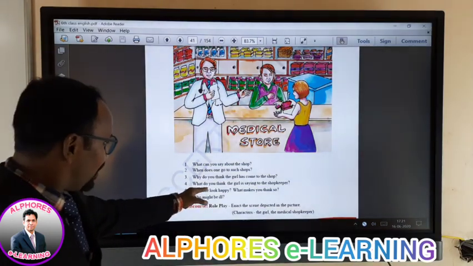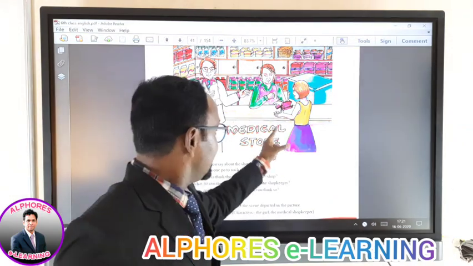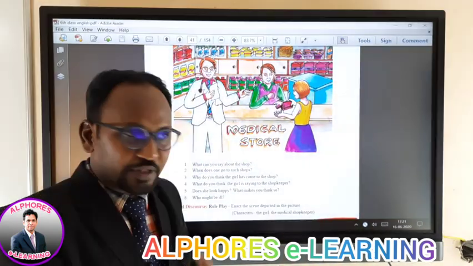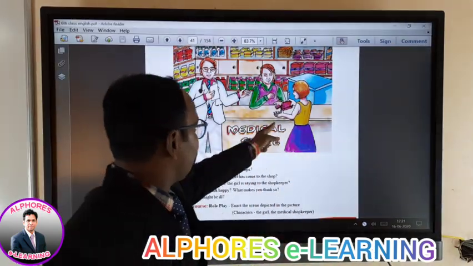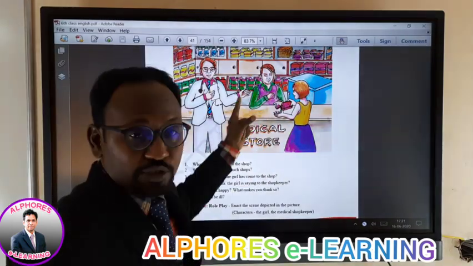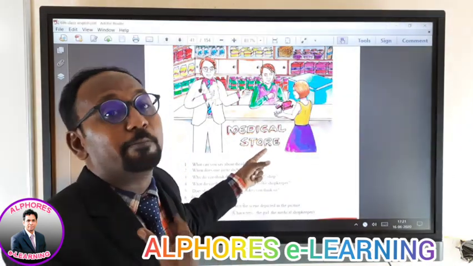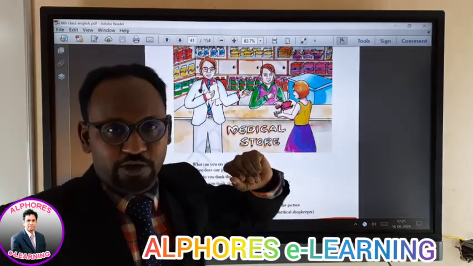You see here, what do you think the girl is saying to the shopkeeper? You can observe here, the girl is counting something. So she's dumping some coins or nuts, we don't know what it is. And she's trying to talk to the shopkeeper. Probably she might be asking for some medicine because she is in the medical shop now.